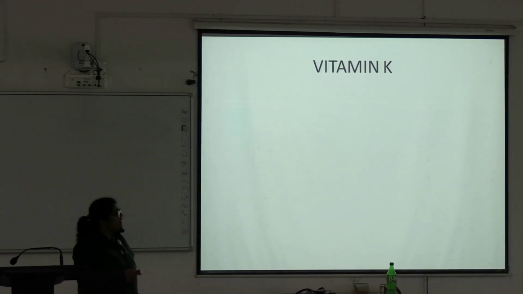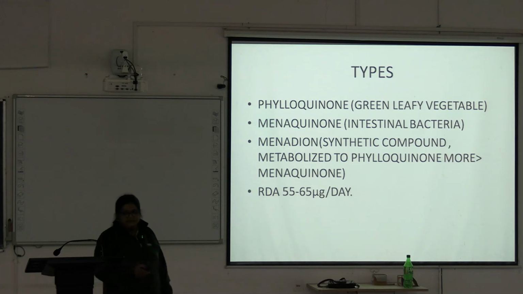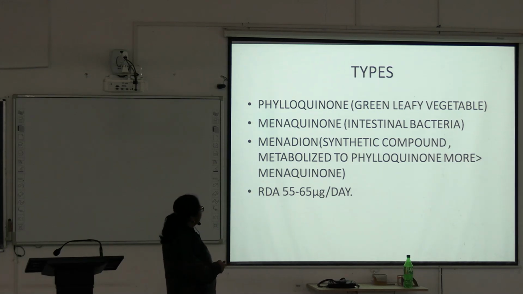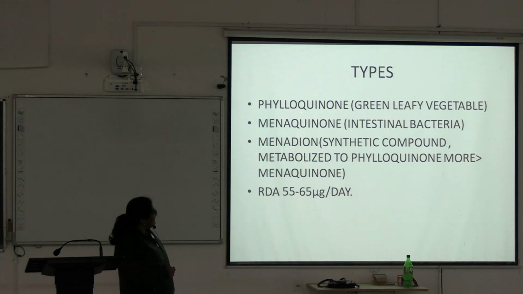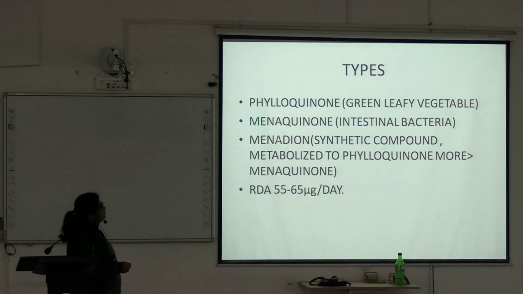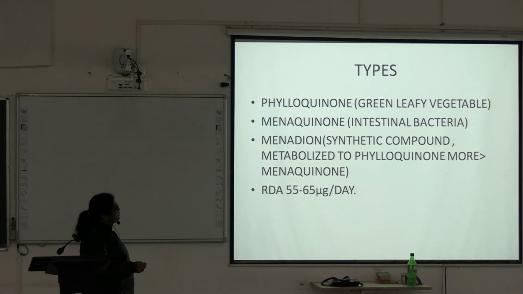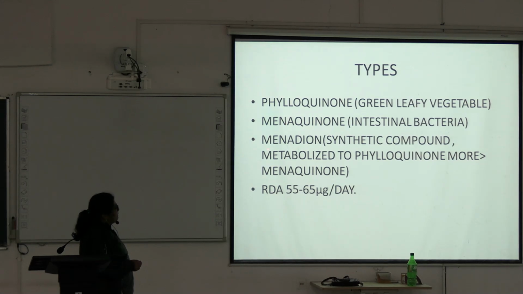Next, another fat soluble vitamin is vitamin K, ADEK. So, types: phylloquinone, found in green leafy vegetables; menaquinone, found in intestinal bacteria. It produces this menaquinone variety.